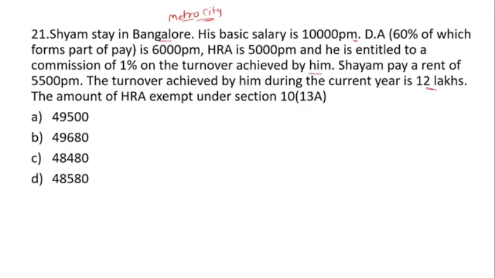Sham pays a rent of 5,500 per month. The turnover achieved by his employer in the current year is 12 lakh. The amount of HRA exempted under section 10 clause 13A. So here is the question of the exemption. How do we calculate this? First of all, there are conditions. Let's go through those conditions for HRA.